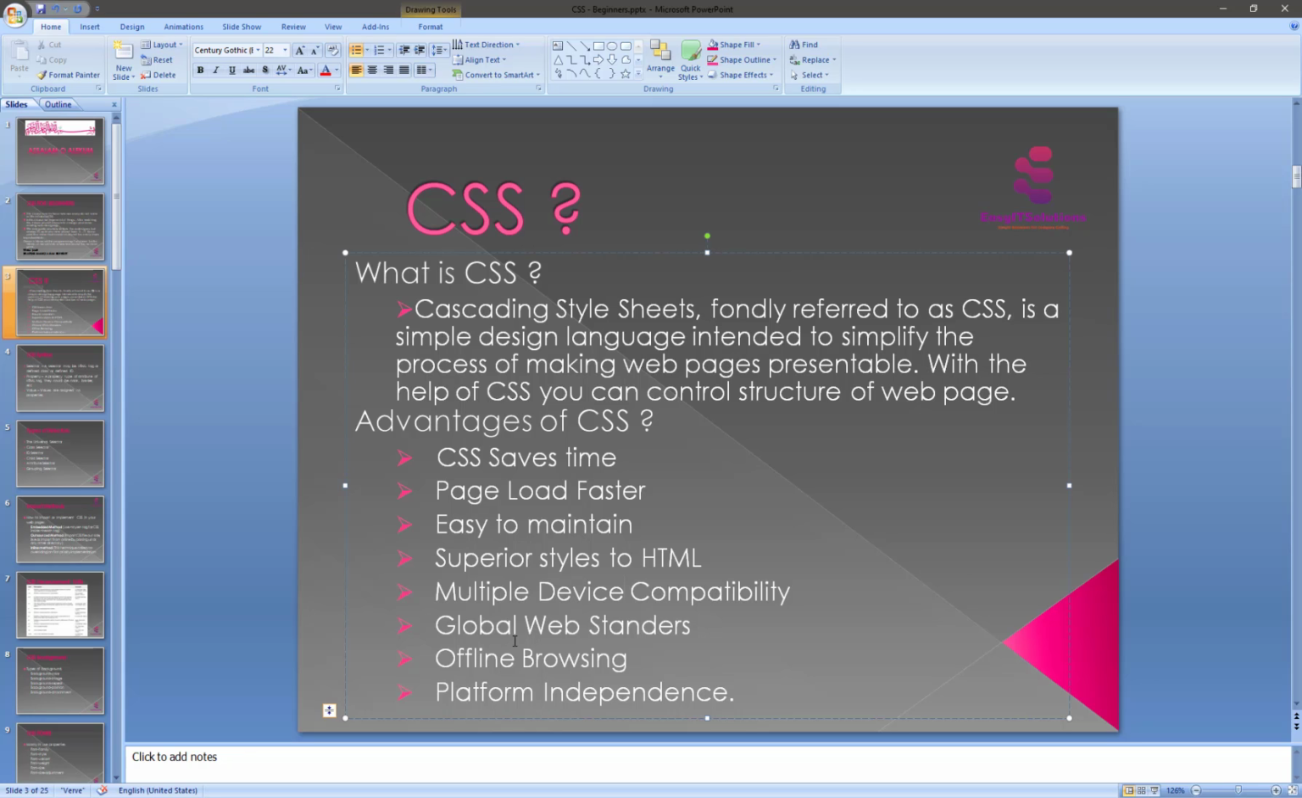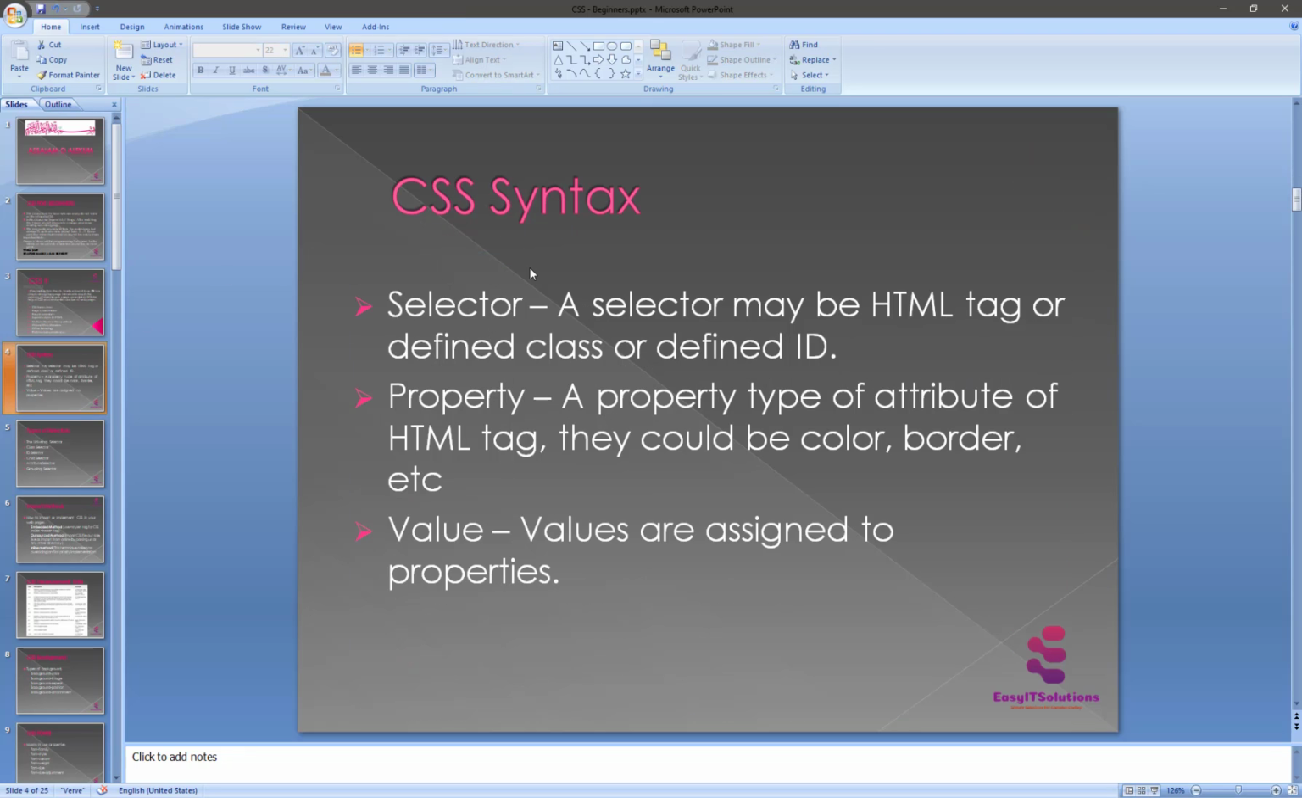Using this, we can view an offline website from the cache, which also ensures faster loading and better overall performance of the website. So it's offline browsing also. And platform independence, the last one. The script offers platform independence, and you can support the latest browsers as well. So this is the short introduction about CSS, and now we are starting with the CSS syntax.